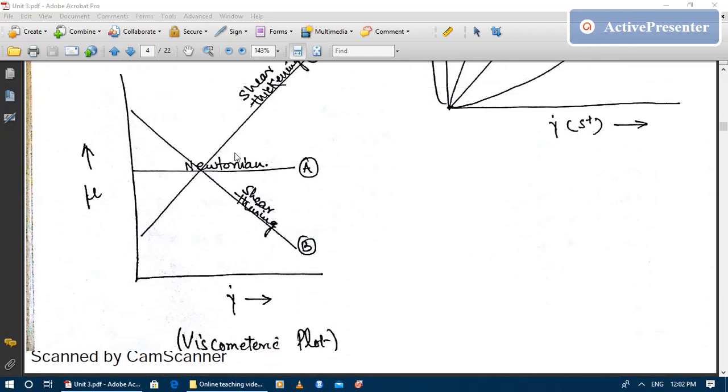So in the next class we will see the viscometric plot, how the viscosity of the polymer is changing with respect to applied shear strain rate.